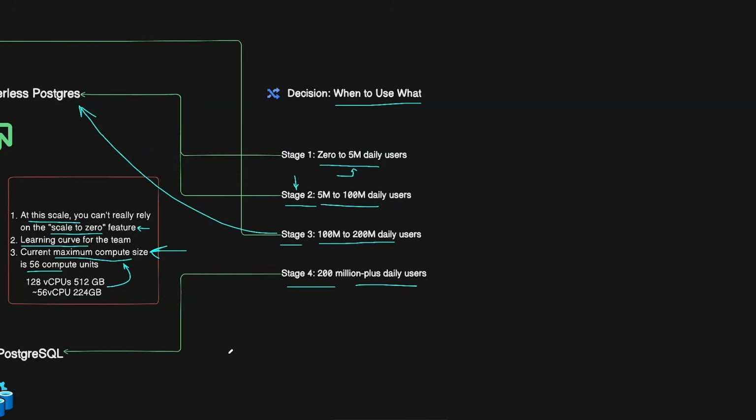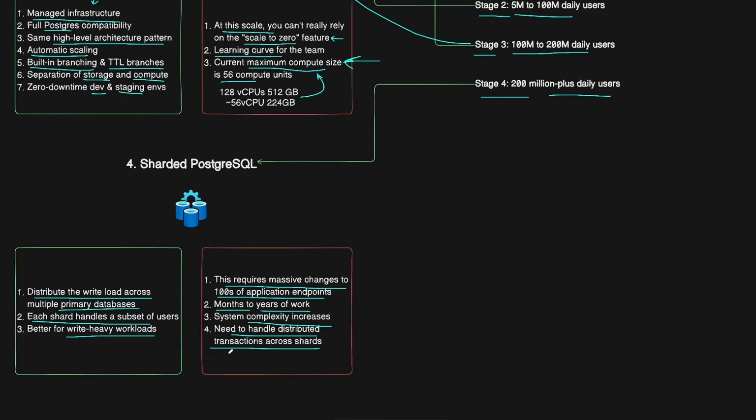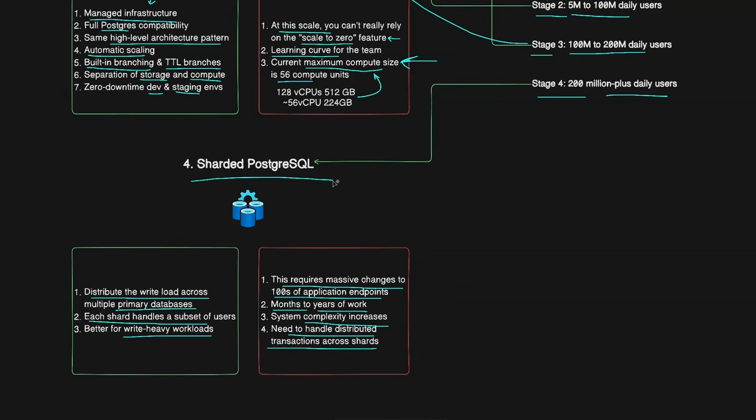at some point you might need to actually shard the primary database and go with a sharded PostgreSQL approach. The thing is that up to this point, which is 800 million weekly active users on OpenAI, they still haven't needed to do this yet. So for 99% of companies, even those building the next competitor for ChatGPT, they might not hit this stage and not need the sharded PostgreSQL solution.